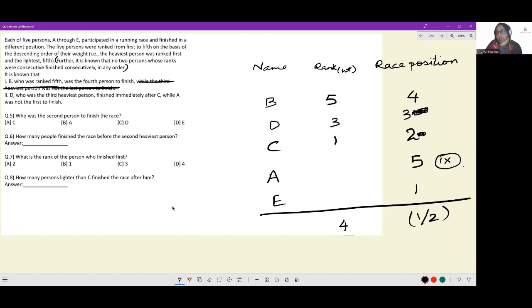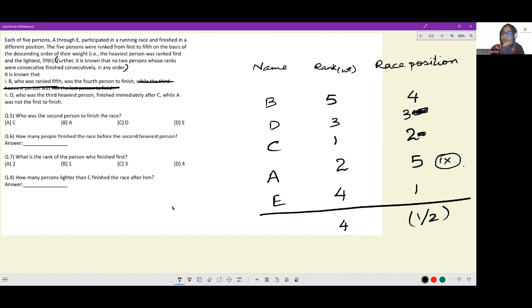Absolutely wonderful. Now 4 was supposed to get either rank 1 or 2. So if this is 1 and 2, this has to be 4. The only possibility here is 2. Let's see. 4, 5, 2, 5, great. 2, 3, 1, 3, great. 1, 2, 4, 1, great. Everything seems fine. Let's get to individual questions.